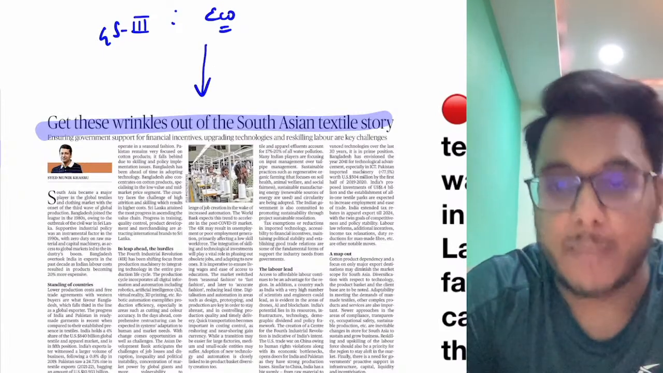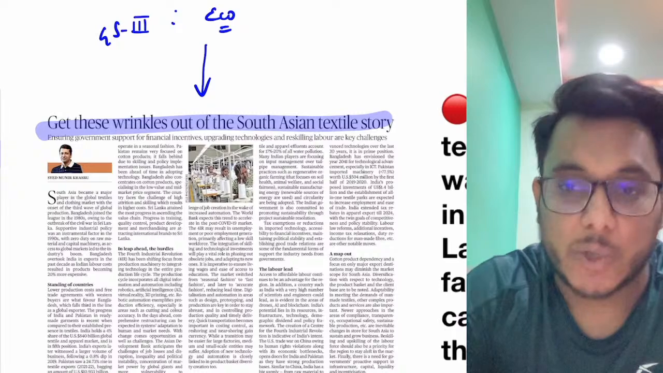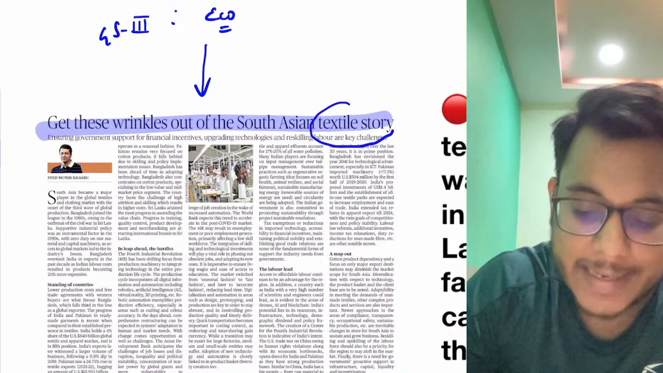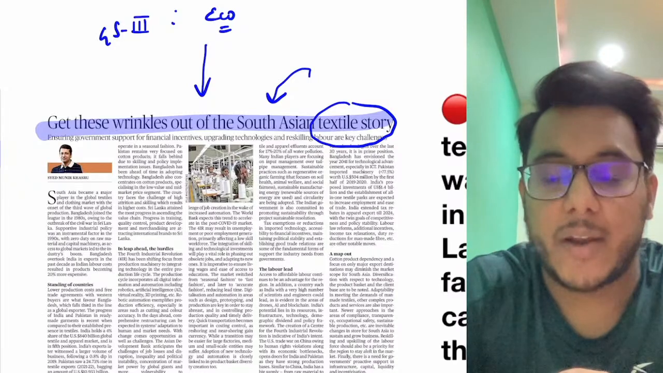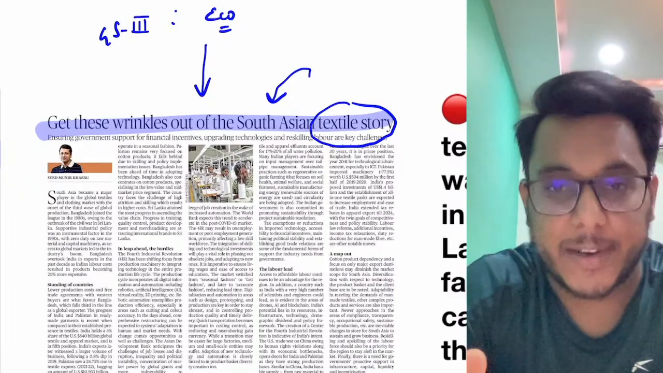This particular article will be important. What is this article talking about? This article is talking about the textile sector of South Asia. Now before going into this article, I would like to give you some extra reference here, guys.